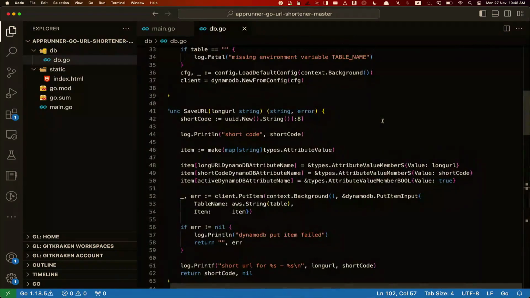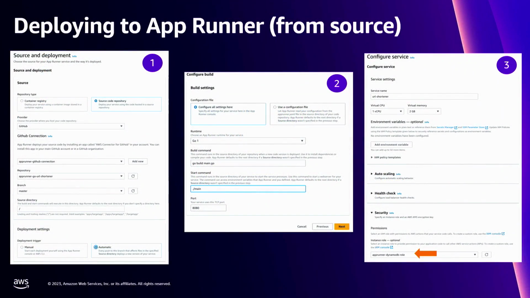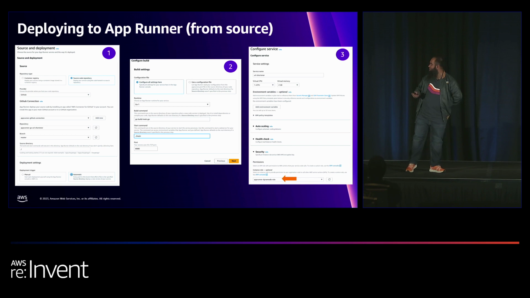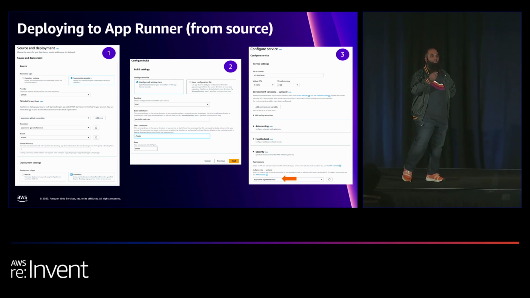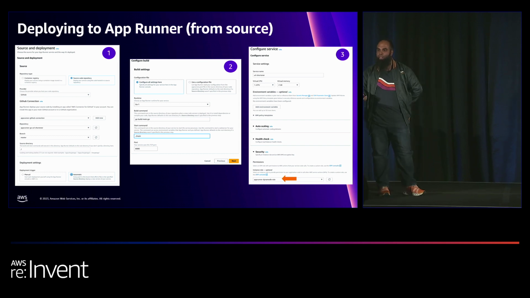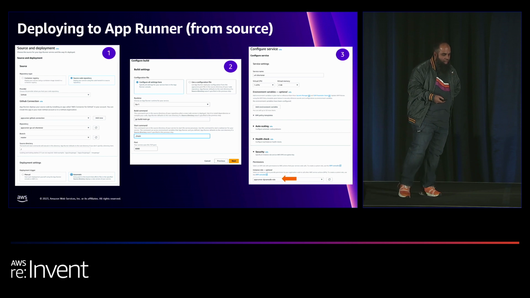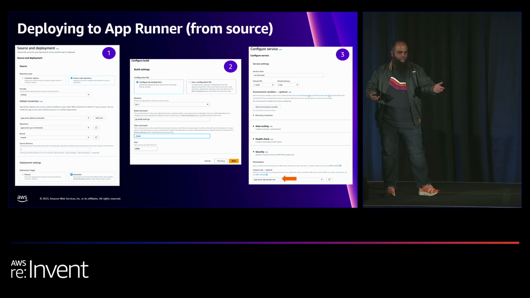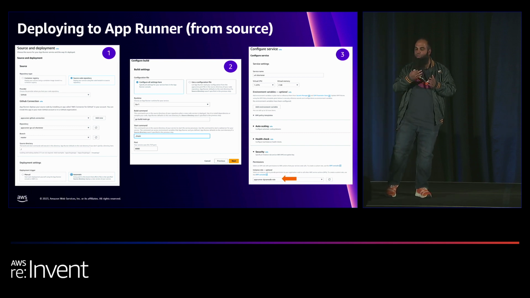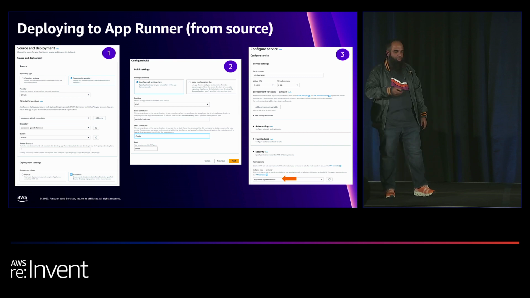Right, so that's a basic application that runs on Go, at least on App Runner. And just to show you how you can actually deploy this, you want to make sure that you are able to select the source code repository. And from that, you can go to GitHub. You can select one of your sources where you're actually keeping the code. So with GitHub, you select your repository. You can select the branch that needs to be deployed. And then immediately after that, you can decide how the deployment needs to be done. So by default, in this case, every time a code change is done from a branch, when a commit is merged, for example, that branch then triggers the build, and then after that gets deployed.